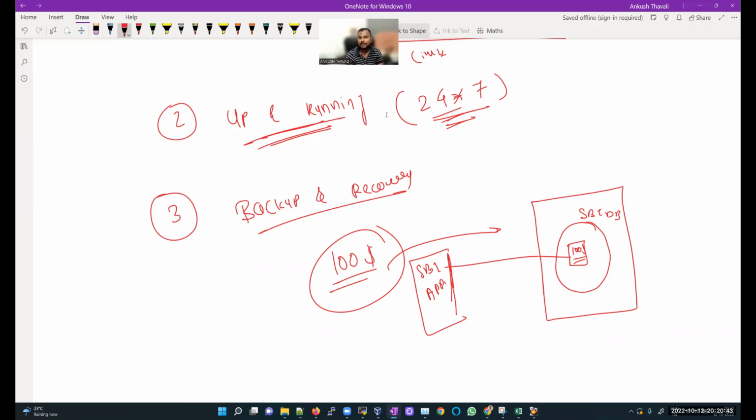That $100 is coming from this SBI table, which says the name is Ankush and he has $100, stored like this. That is the reason I can see it in my SBI application.